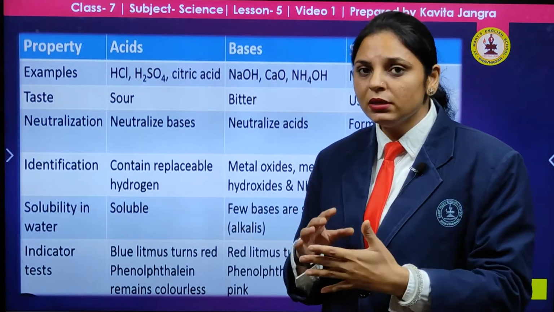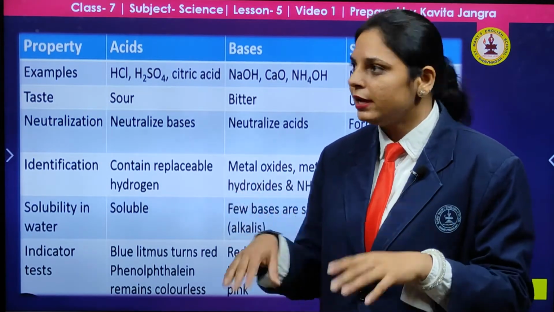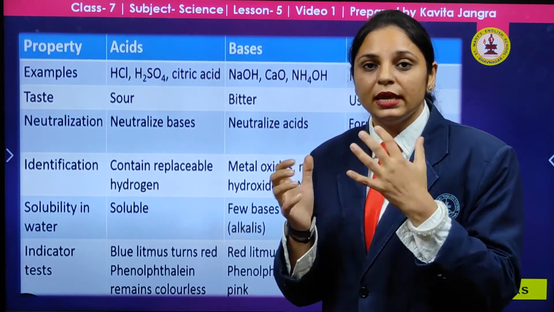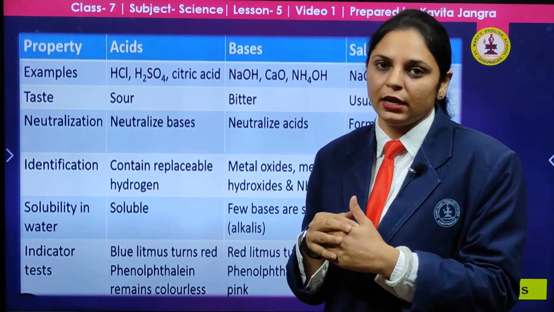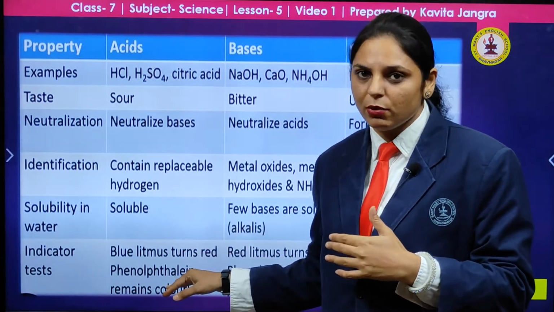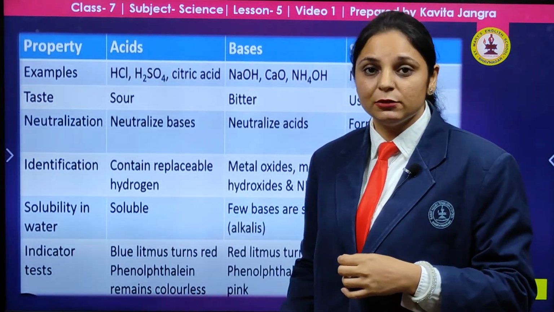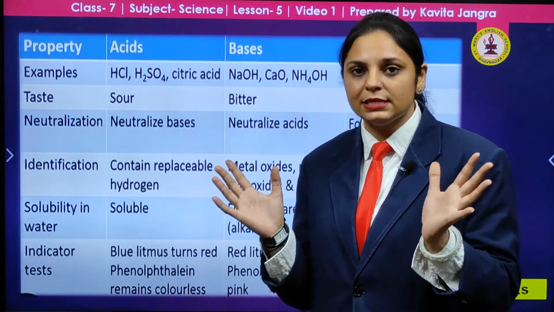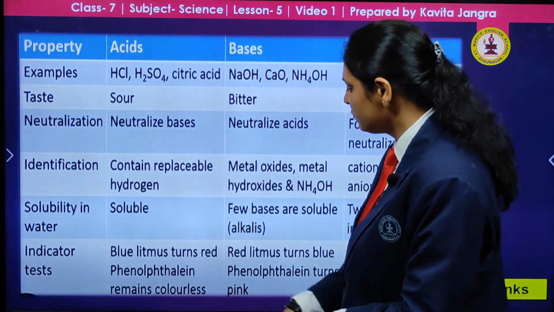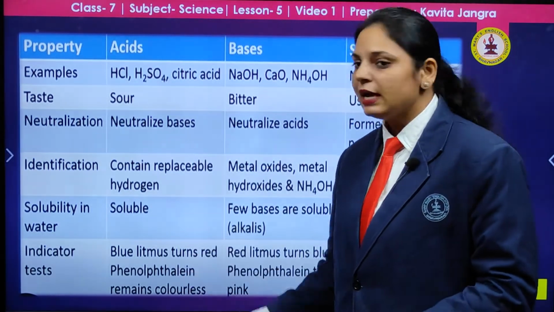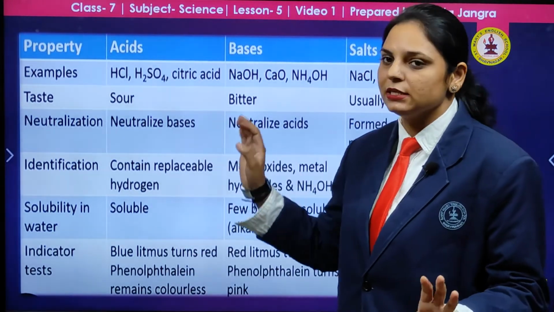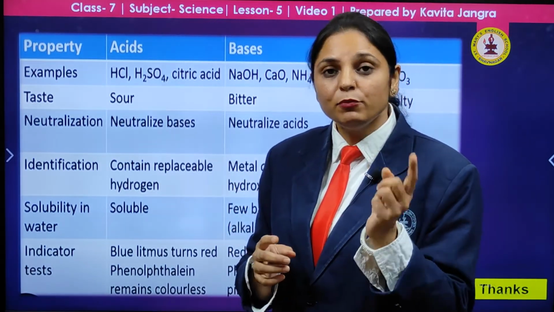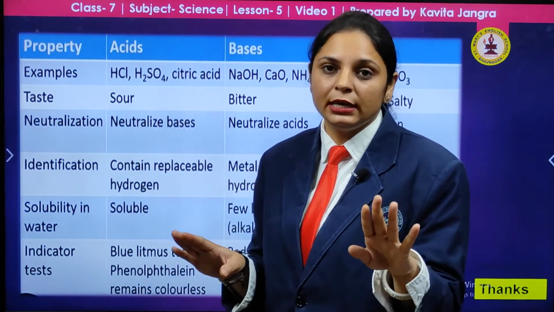To remember this, red is the sign of danger and acids are not safe to touch. They can burn your skin. So you can recall by this mnemonic that the blue litmus paper will turn into red color in case of acids. Acids are dangerous. And phenolphthalein remains colorless in case of acid. Phenolphthalein is an indicator that we have in our laboratory. If you put it in the acid, it will not give you any color.